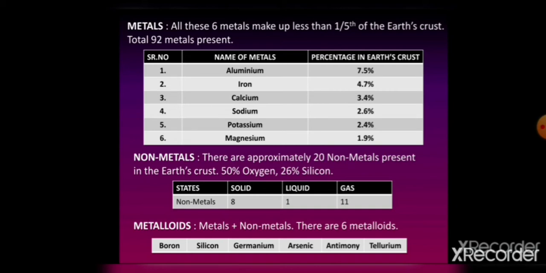Students, those elements that show metallic and non-metallic properties are called metalloids, like boron, silicon, germanium, arsenic, antimony and tellurium. These are 6 metalloids. But students, silicon and boron are included in non-metals also because they show both properties, so the number varies, that is 20 or 22. We are utilizing these metalloids to a large extent, but we will study them in higher classes.